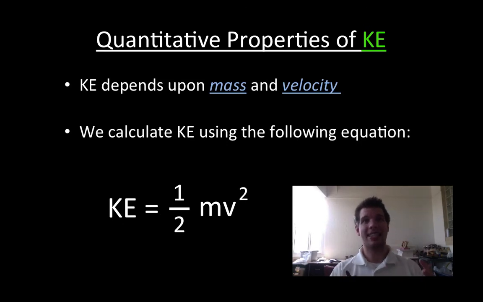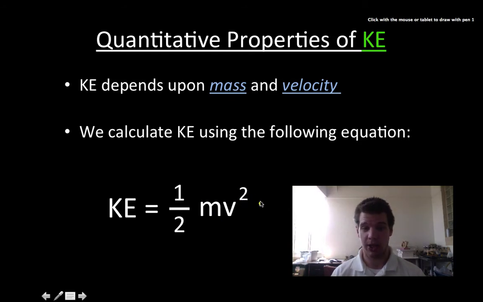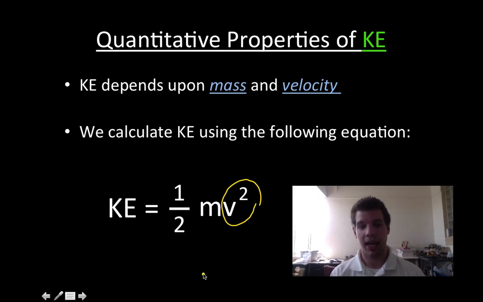So let's take these together, the mass and the velocity, and make a quantitative property. How can I calculate exactly how much KE an object has? Since it depends on mass and velocity, we know they're going to be included in the equation. And so the actual equation is KE equals 1/2 times the mass of the object times the velocity of the object squared. When we do these, we want to know that the velocity is the term that gets squared.